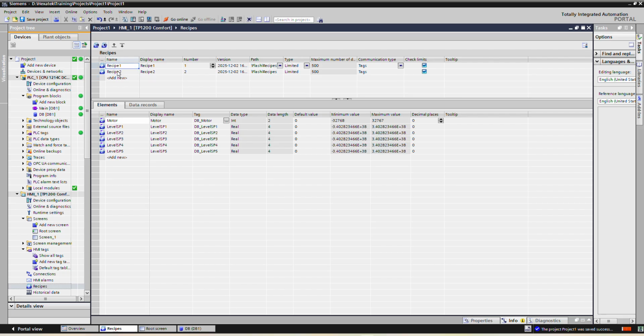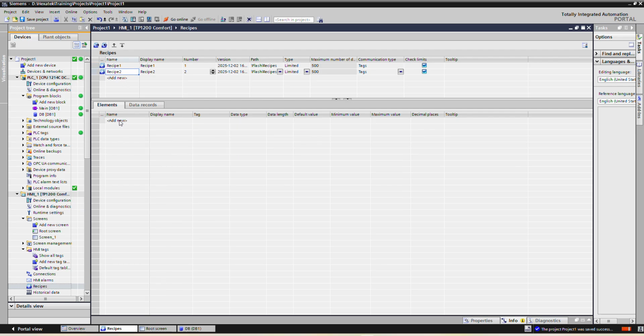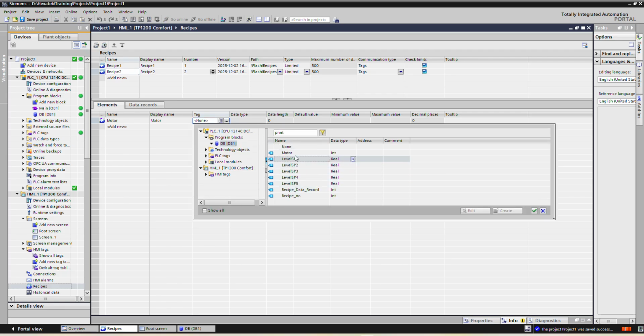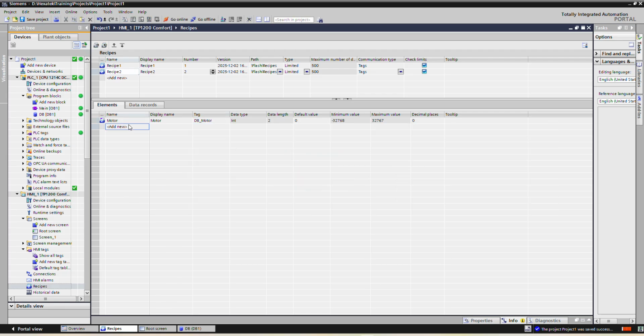For recipe 1 there is a motor and level set point. So here I will select motor and the same tag, motor and level SP.